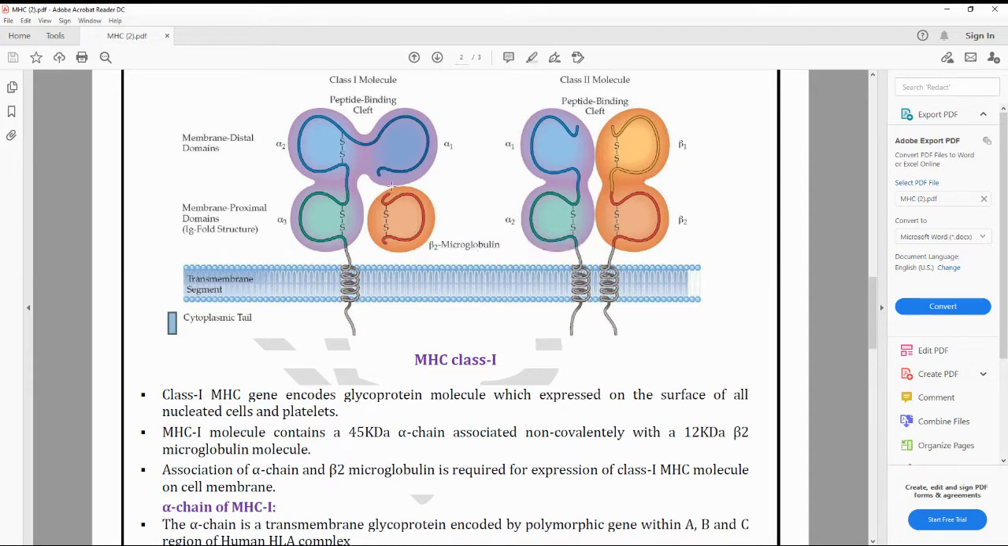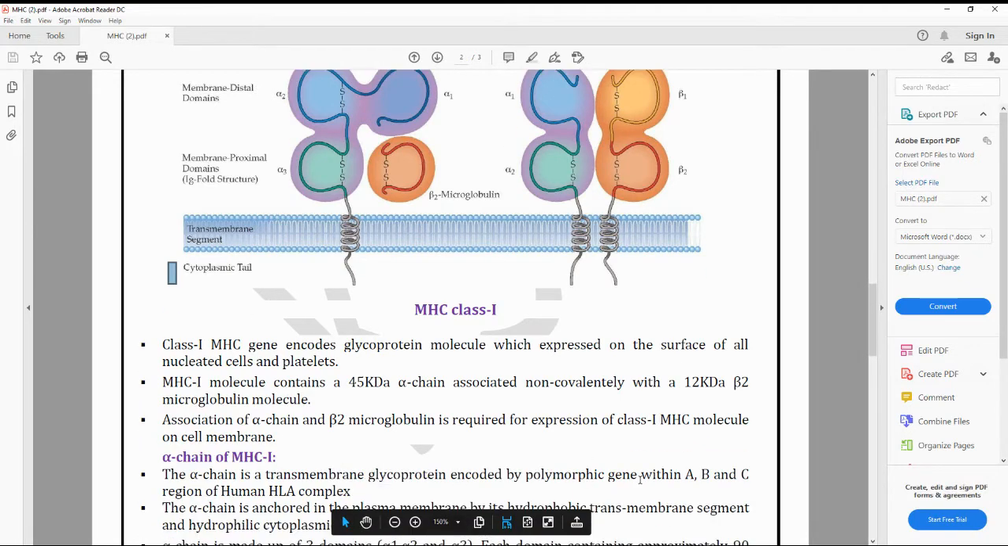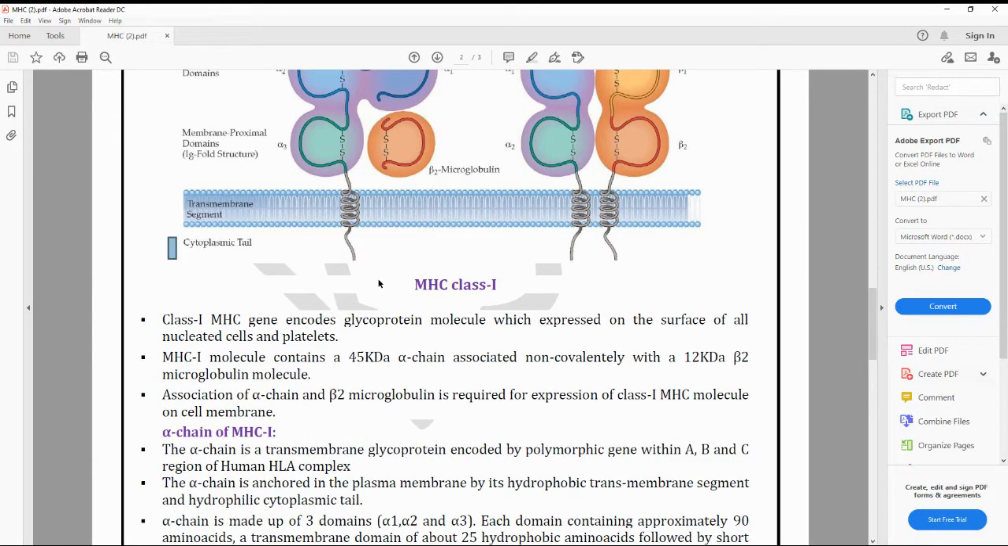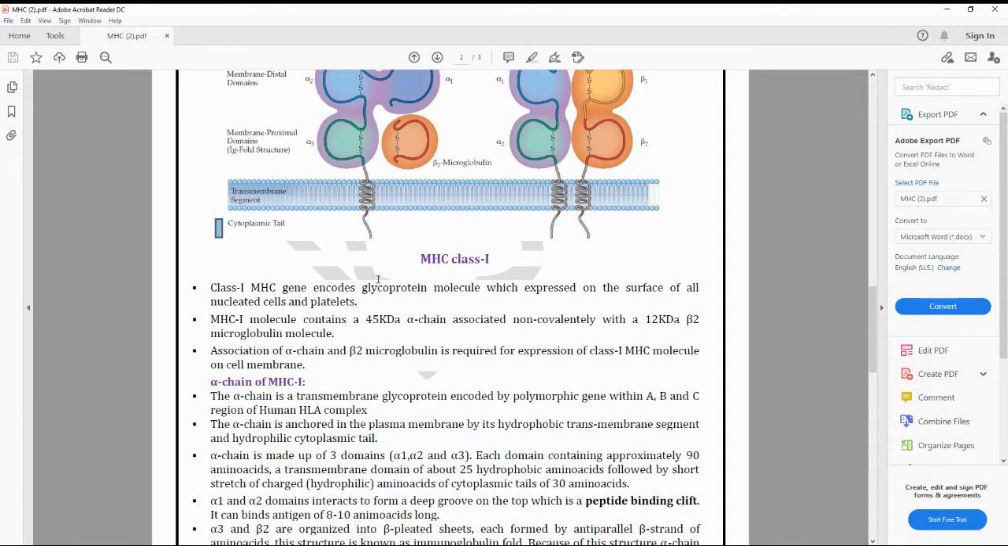Association of the alpha and the beta 2 is required for the expression of the class 1 MHC molecule on the cell membrane. First we will go with the alpha. This is the alpha molecule in the membrane, and this is the beta. First we will go with the description of the alpha, the alpha chain of MHC1.